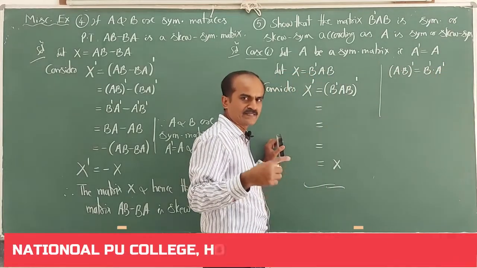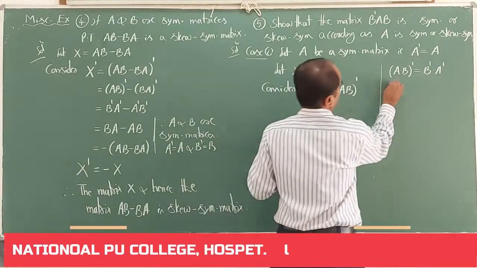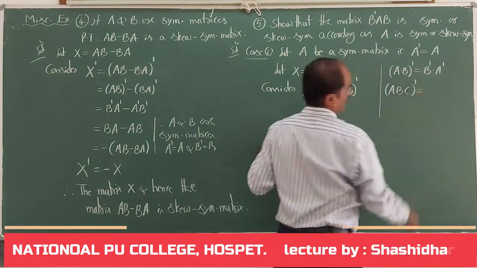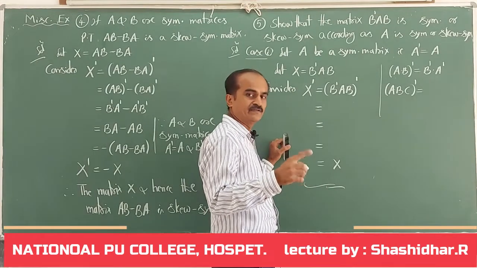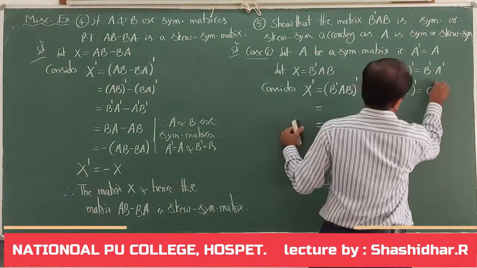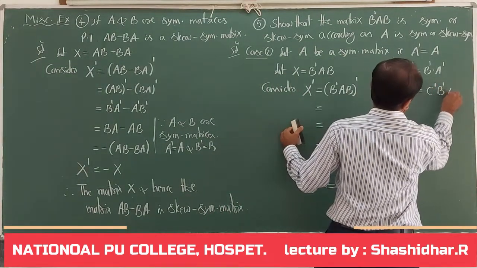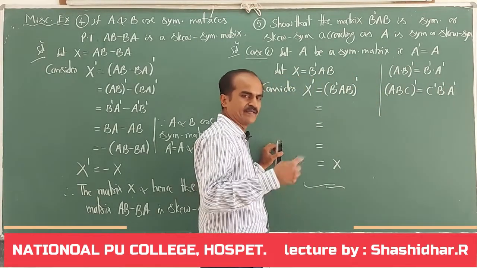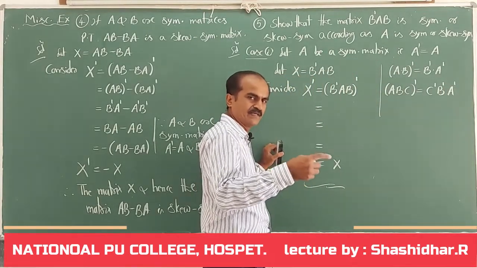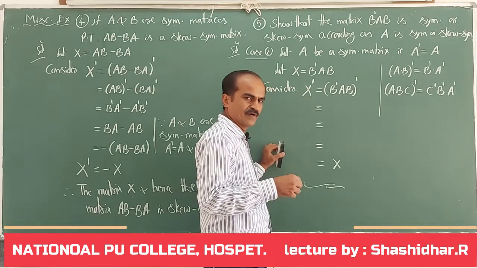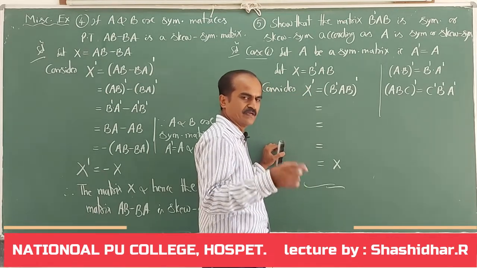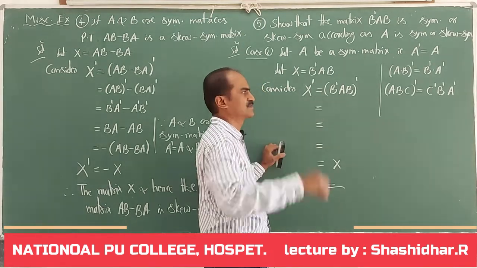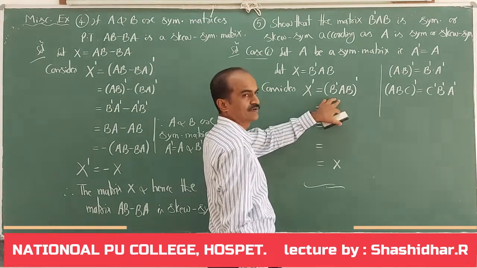This property gets continued. Now consider three matrices. Transpose of A into B into C is C dash, B dash, A dash. Even it can be continued. A, B, C, D whole dash will be transpose of D into transpose of C into transpose of B into transpose of A. So here I am going to apply that rule.